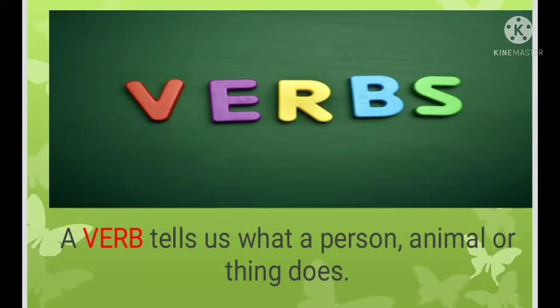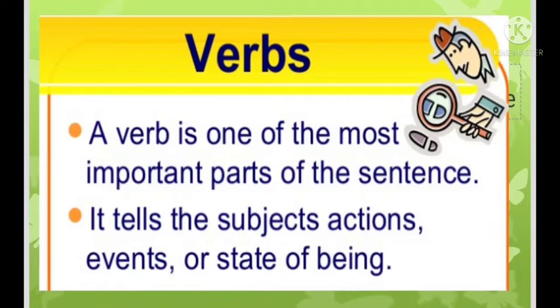So, a verb tells us what work a person, animal or thing is doing, or what action is going on at that time when we are talking about that particular person, animal or thing. Now we will try to understand the meaning of verb in detail.